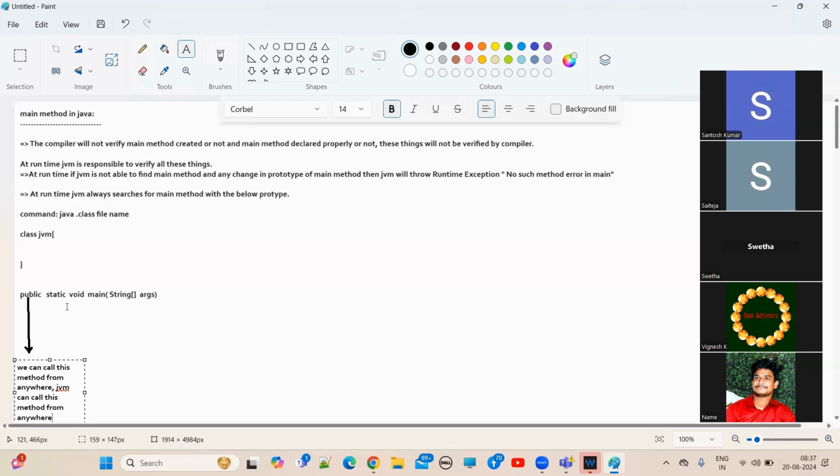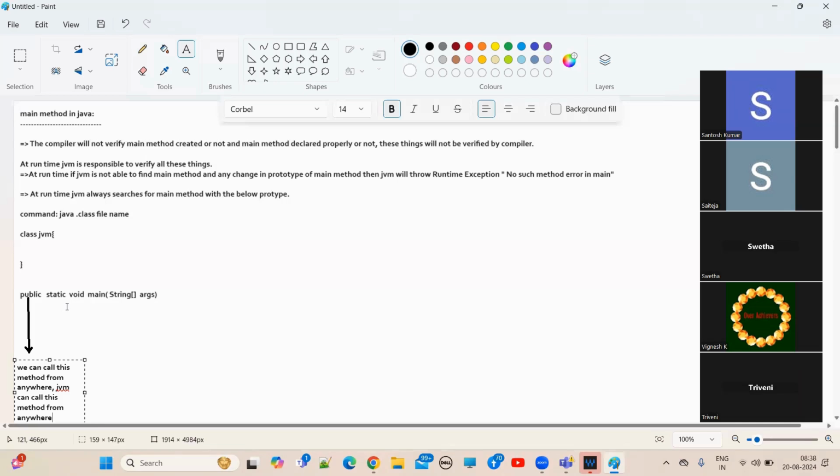It will create the main thread. Main thread will look at your .class file and after that, main thread will load your class into JVM memory by using the class loader mechanism. So JVM knows about your class name.